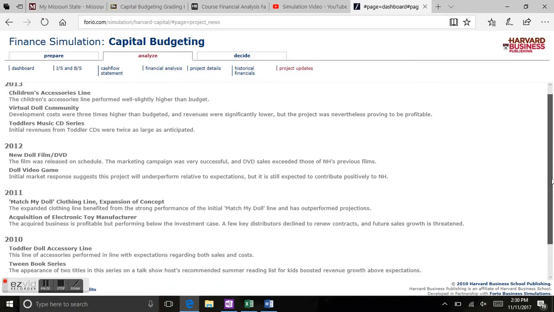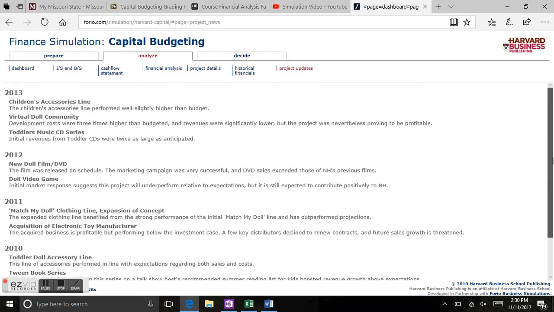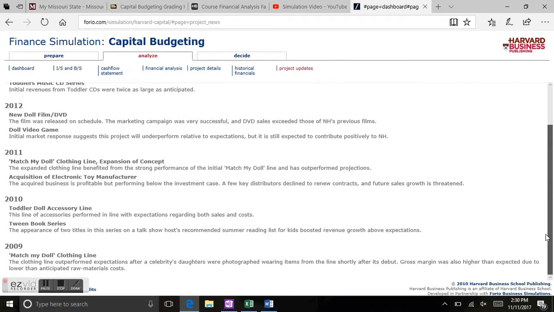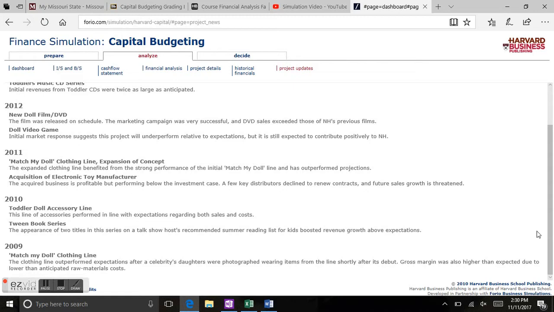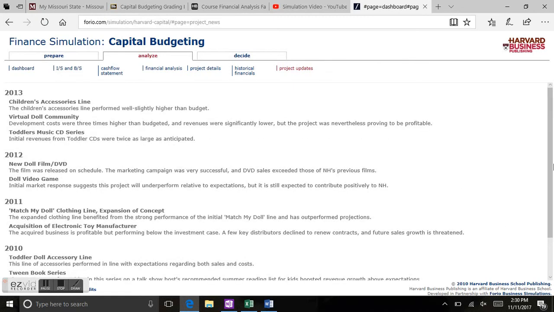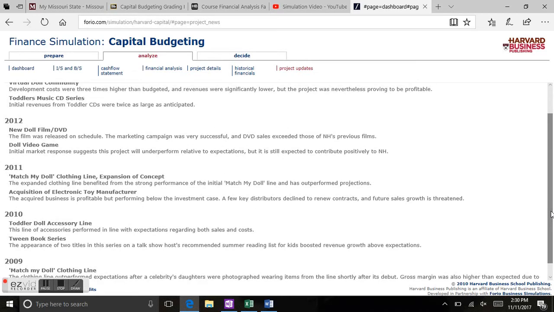And I looked at if I were to expand on a single idea of the company and go forward with it, what would that be? So for instance, let me see here. Yep, I looked for getting that kind of growth, so I could start with the Match My Doll clothing line and then the Children's Secretary line, and go with these higher stakes projects with a bit more security behind me, a bit more growth happening, so that if a high stakes project falls through, I have the ability to not be taken asunder with that. So I kind of did that over and over as my decision-making process.